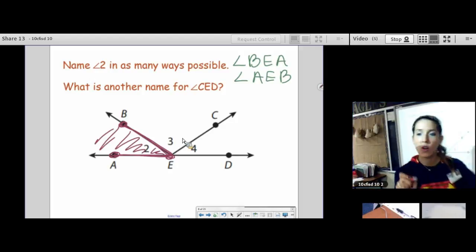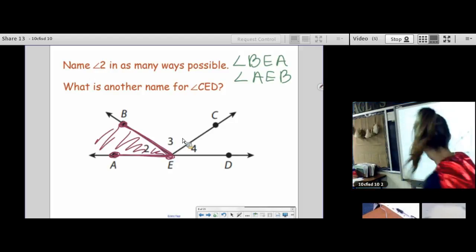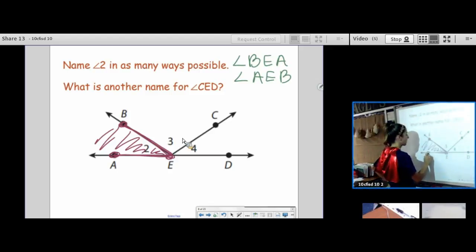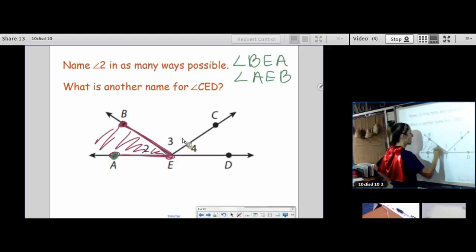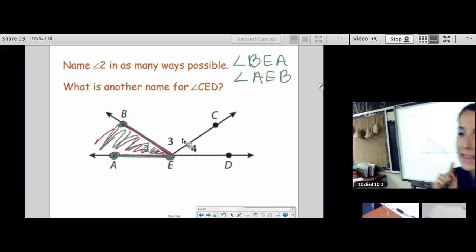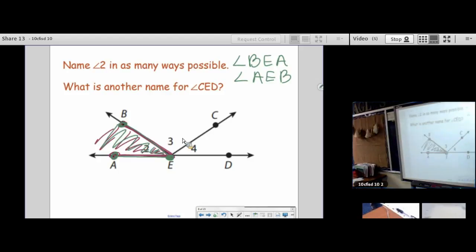That is angle 2. I could name it AEB. Start at A, go to E, and end at B. That is also angle 2. What I can't name it is angle E. Let's talk about that.